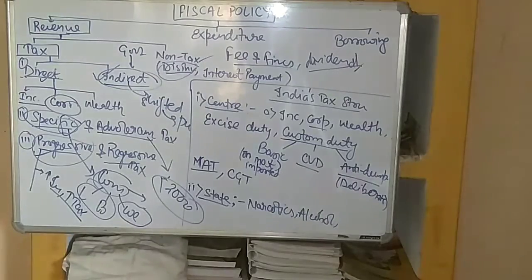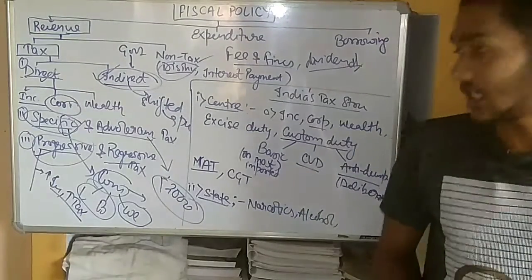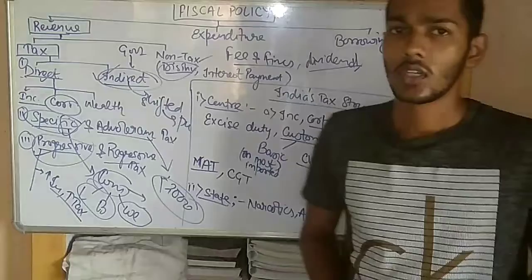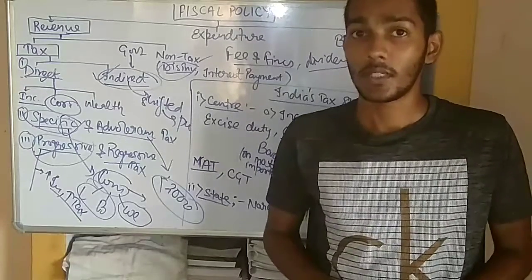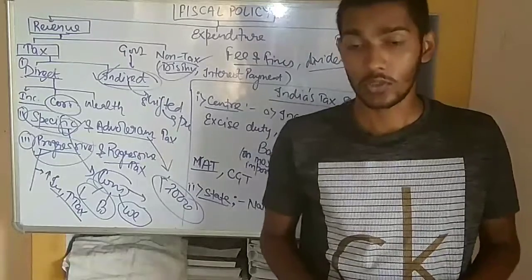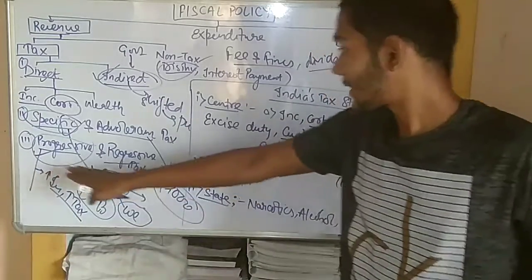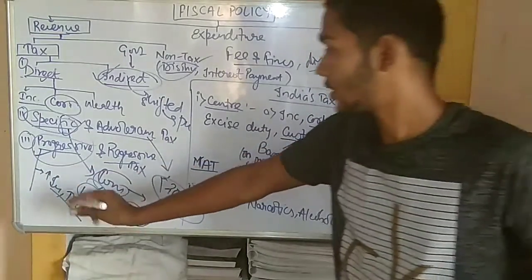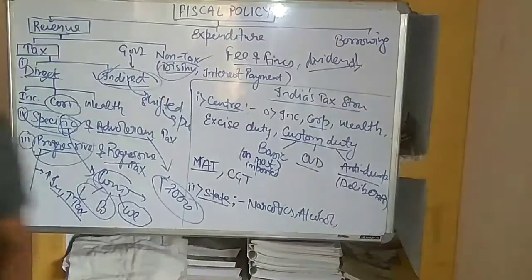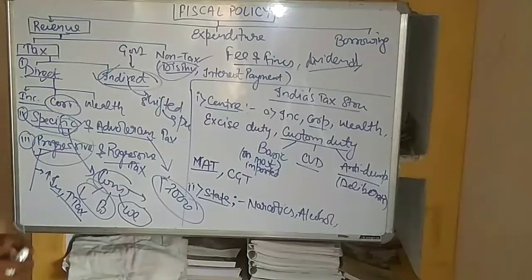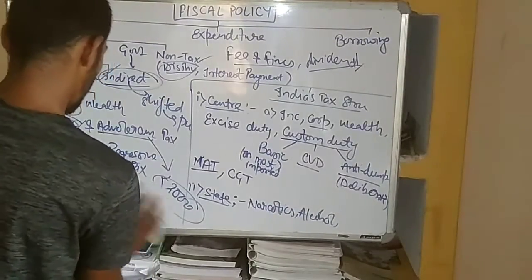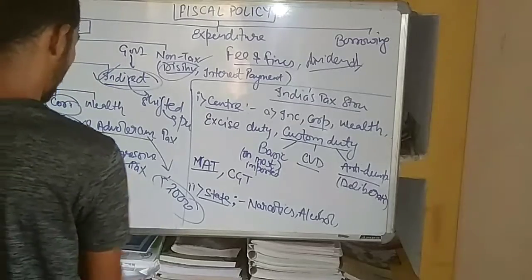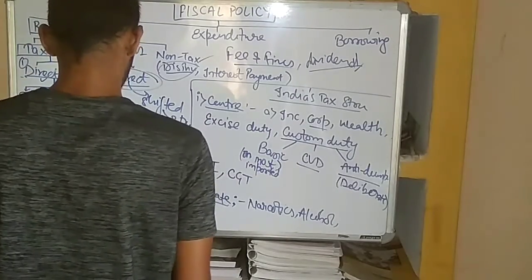Because, as we have discussed, every government is a welfare government, so they want that every citizen of the country grows equally, and this tax is imposed on the person for the principle of equality. For example, let's see, for example, that two persons are there who earn a certain money.